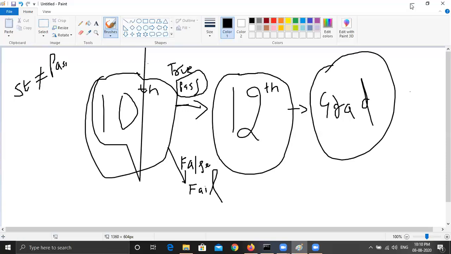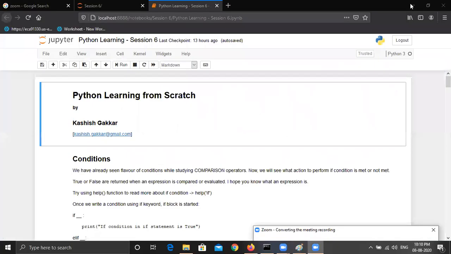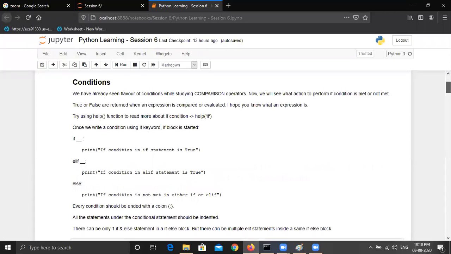Similarly, in Python we are going to apply some conditions. There is only one type of condition, which is if else, which makes the programming very easy. So let's see how we are going to do that. Let's first of all read the theory about the conditions in Python.